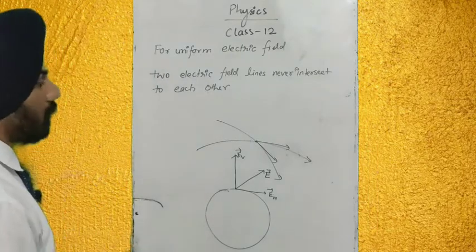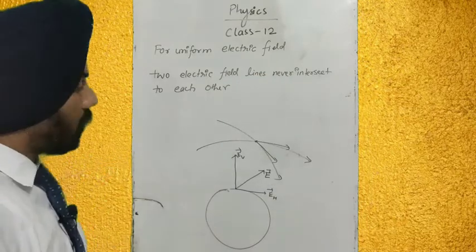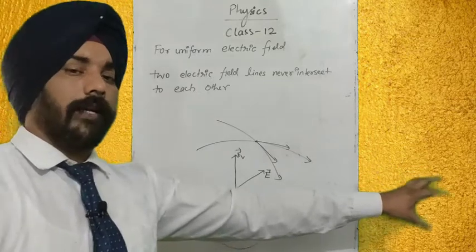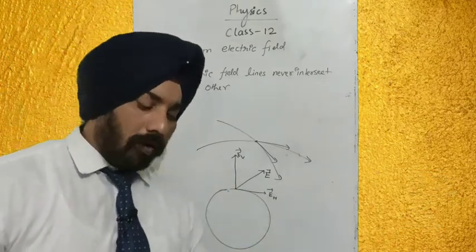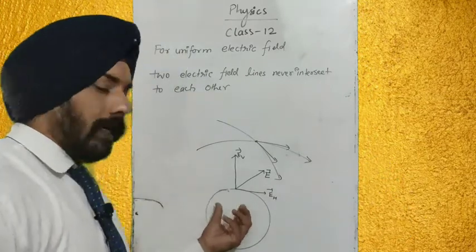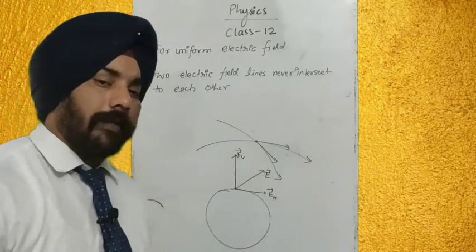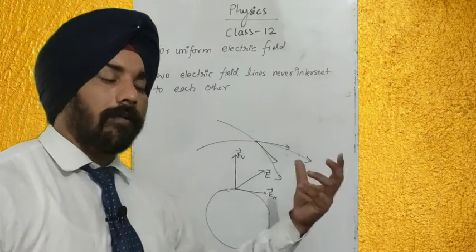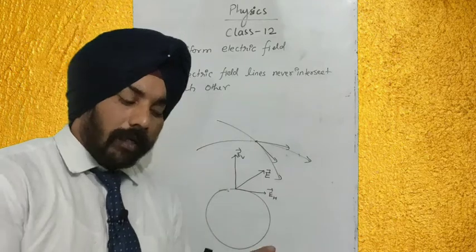Please keep this in mind. These two important questions always come. Why do electric field lines never intersect each other? Because at the point of intersection there would be two directions of electric field, which is not possible. And electric field lines always originate at normal and terminate at normal. So why do they originate and terminate at normal? What will your answer be? If there were some direction of electric field other than normal, then the electric field would have two components.